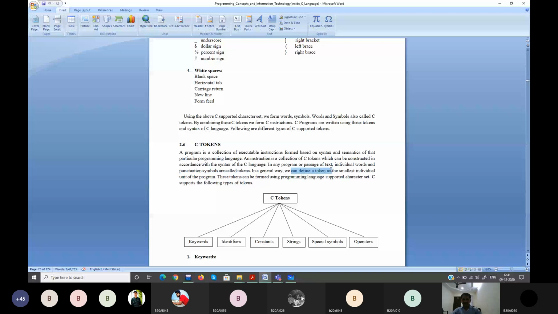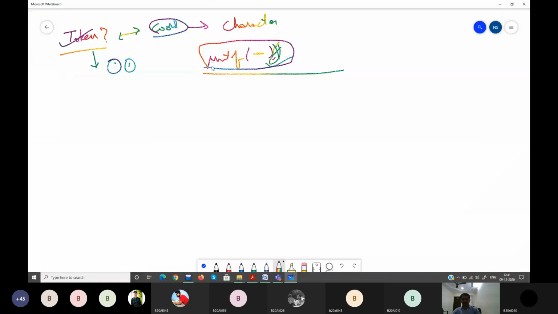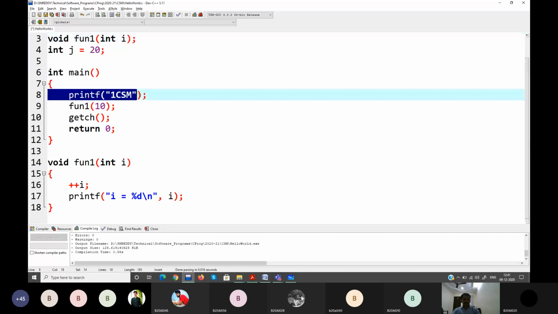So in a general way, we can define a token as the smallest individual unit of your program. These can be formed using the programming language supported character set. Now, how I have written this in your program, I've written it like this. What is P, which is a part of which character set? Letters. Yes, letters are alphabets. So all these are letters, a part of whatever I highlighted.